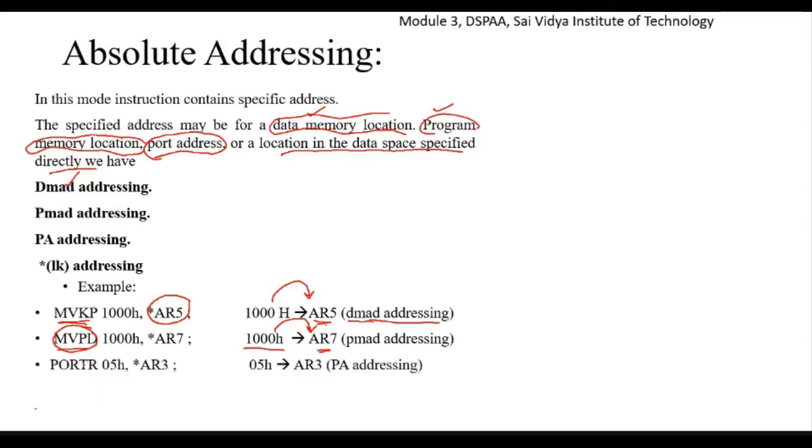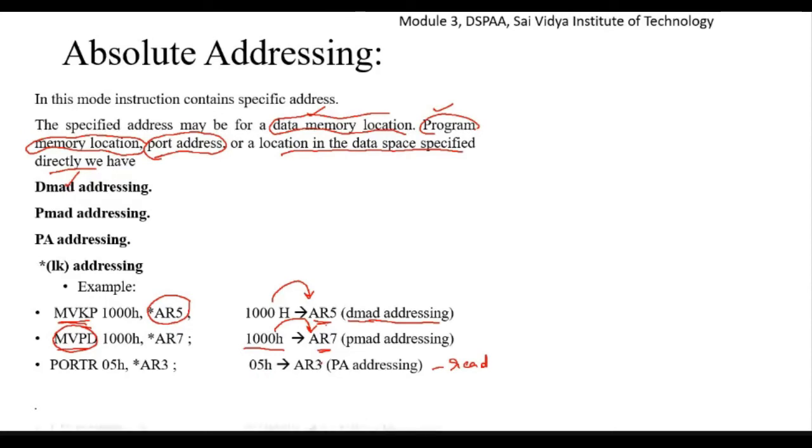And we have the third one. The third one is related to port addressing, the PA addressing mode. In this PA addressing mode, the example here is PORTR. PORTR stands for read data from port. So when we are reading data from the port, the value 05 hexadecimal is loaded to the AR3 location. So this value 05H will be loaded to AR3.